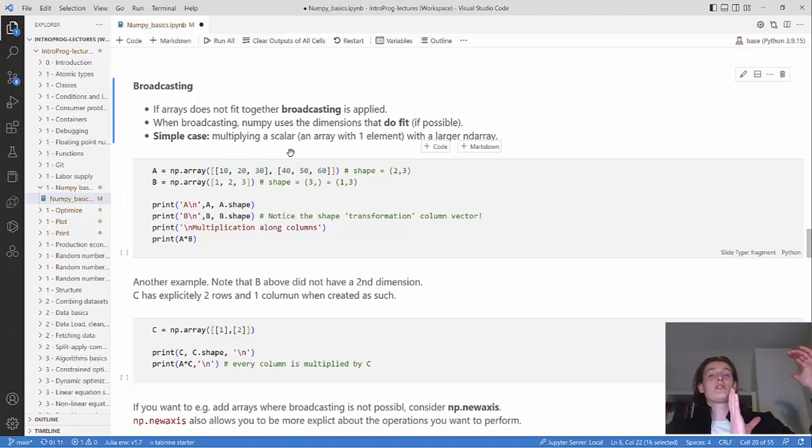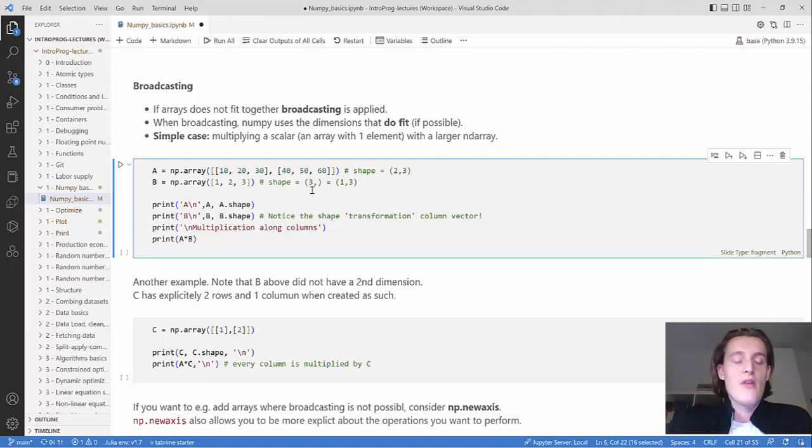If you have a matrix and you multiply it by a scalar, which is a single value, then NumPy will broadcast that scalar into each of the elements. So if I have some matrix times 2, then the output matrix will be all the elements in the first matrix multiplied by 2. And that's, I think, simple enough to understand and intuitive.